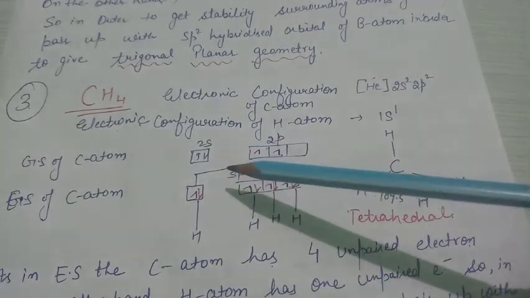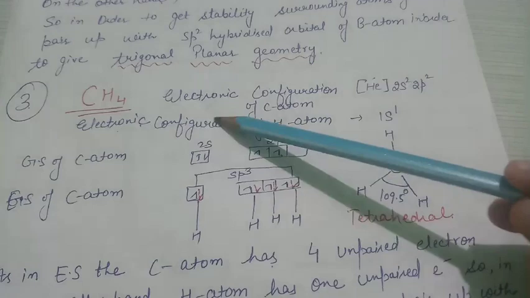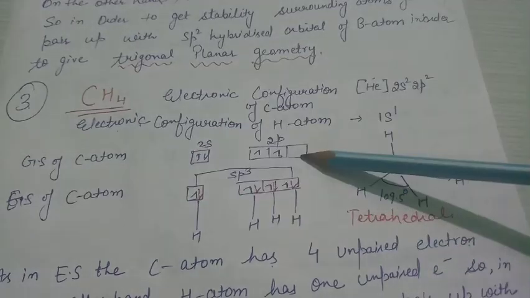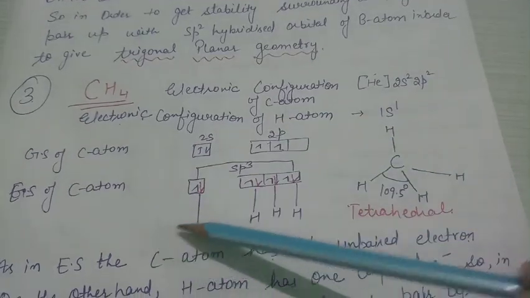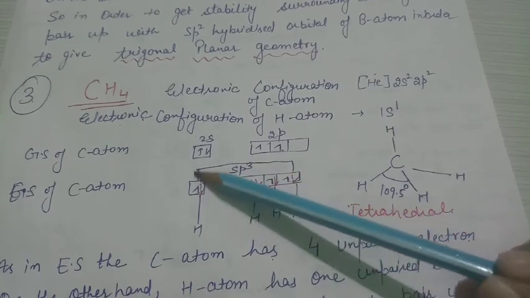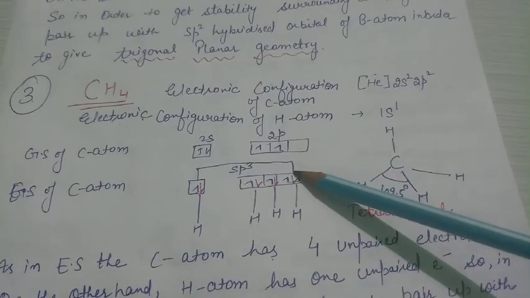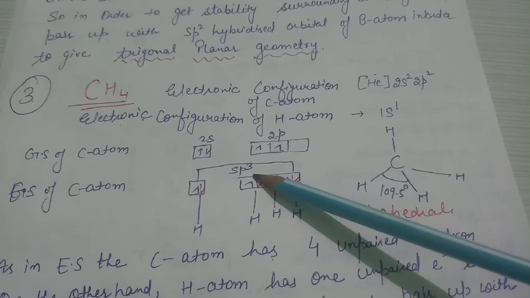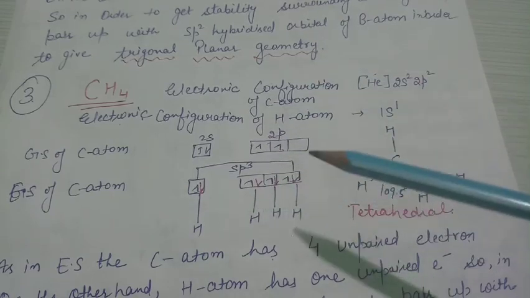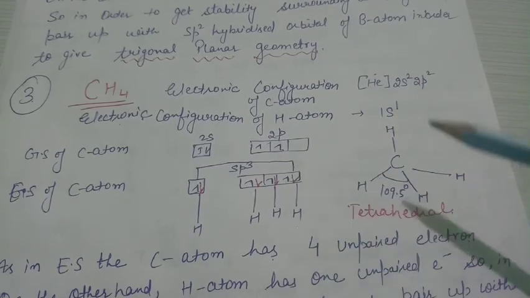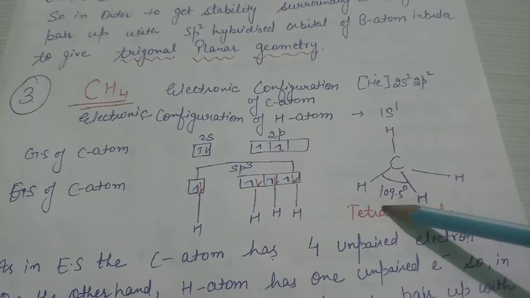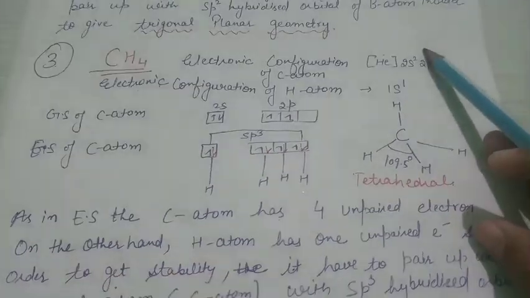So in order to make all the 4 bonds, you have to excite the electrons of 2s orbital into 2p orbital. Once the electron gets excited, they undergo hybridization, and the set of hybridization is sp3, and the molecule becomes tetrahedral with a bond angle of 109.5 in space.